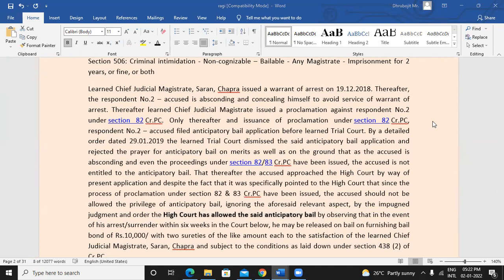Before filing of FIR. Even after filing of FIR, people do it, at the stage when you feel like someone may arrest you. Usually a person will commit some crime, or he would know that, okay, fine, maybe these people are thinking that I have committed this crime, let me apply for anticipatory bail. It's usually at the very initial stage when the person feels that he may be arrested. So mostly at the stage of FIR time only, it is filed by the person.